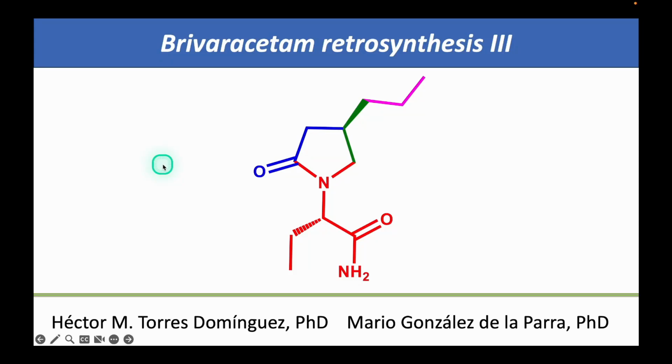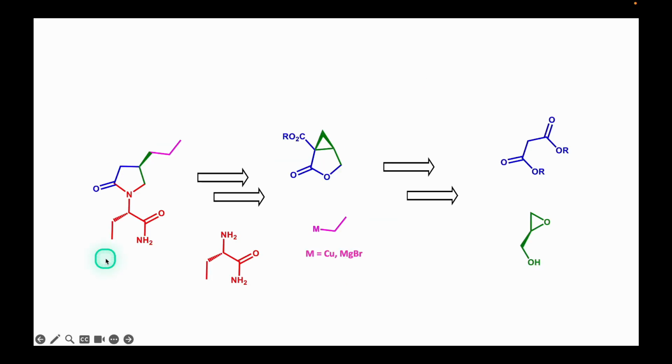Hello! In this video, we present the third retrosynthesis of Brivaracetam, an antiepileptic drug. In this retrosynthesis, the key precursor is a chiral bicyclic compound formed by a cyclopropane ring fused to a butyrolactone, and its preparation is based on a homoalanine-type reaction. This precursor can be prepared from raw materials that are commercially available, as we will see later.